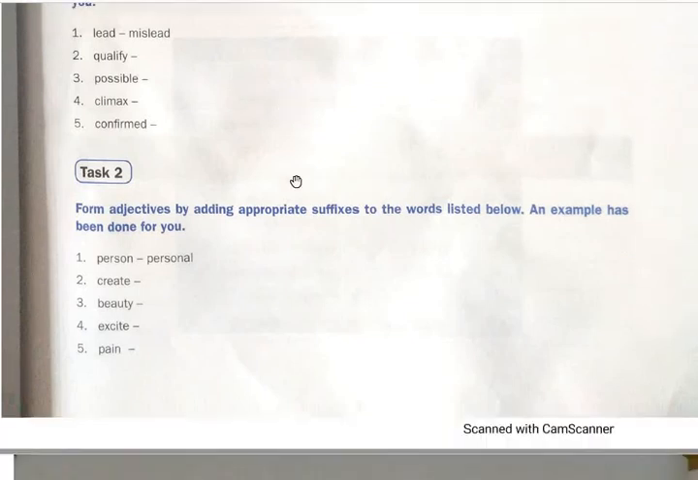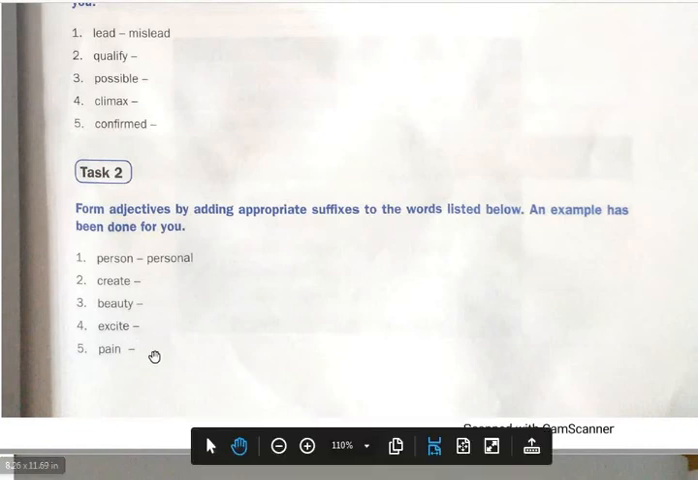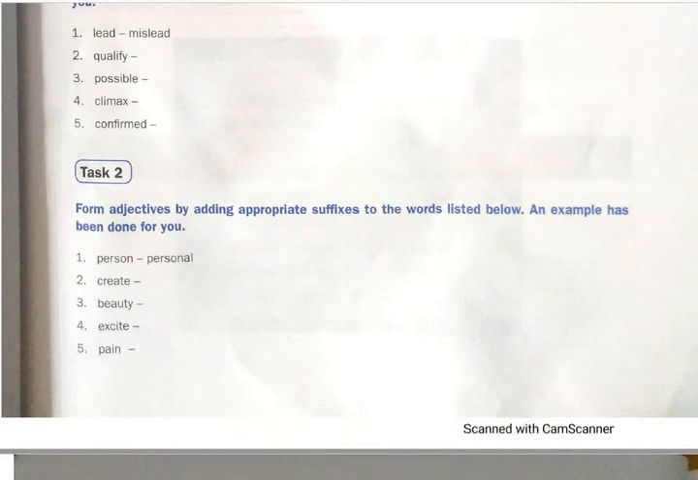So now task 2 again is to form adjectives by adding appropriate suffixes to the words listed below. An example has been done for you. So one is personal: person, personal. Create, creative. Beauty, beautiful. Excite, exciting. Pain, painful. So you add suffixes to form adjectives.